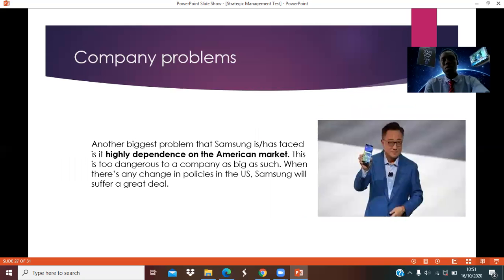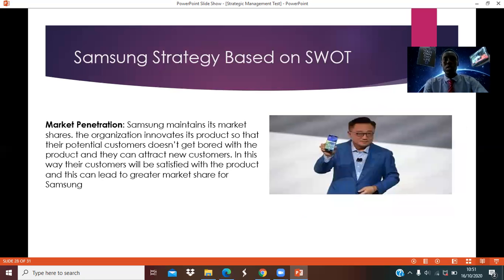Another big problem that Samsung has faced is that it highly depends on the American market. This is too dangerous for a company as big as such. When there's any change in the policy in the USA, Samsung will suffer a great deal. So let's have a look now at the strategy that Samsung has used, based on SWOT analysis.